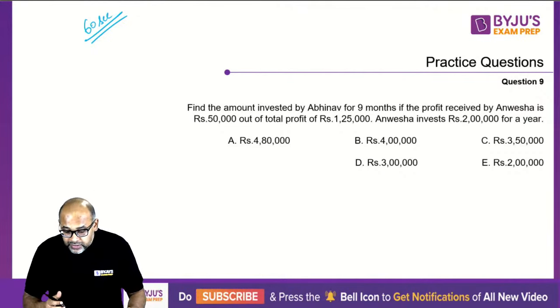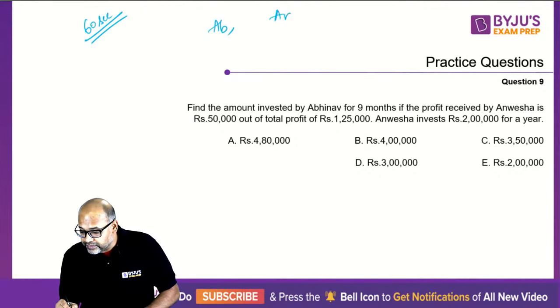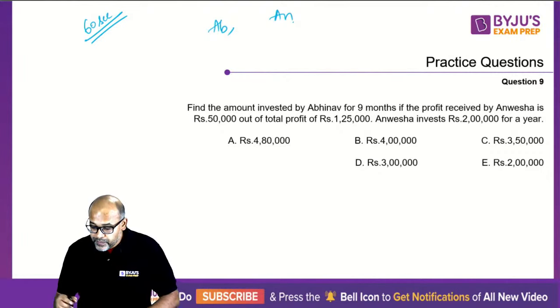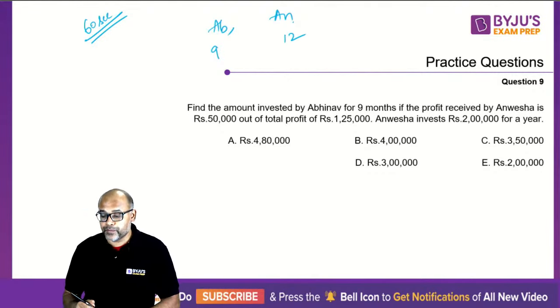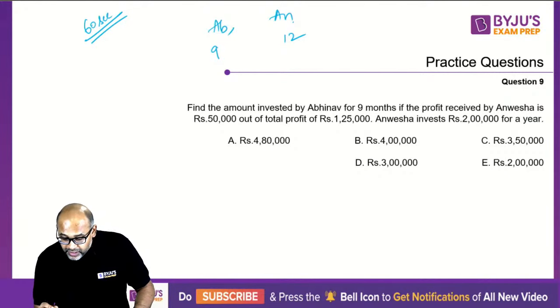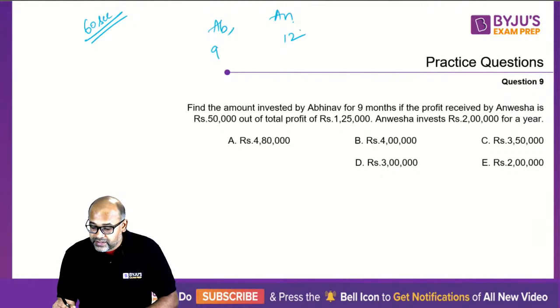Okay. So let's take a look at this. So we are looking at two people, Abhinav and Anvesha. Abhinav put the money for 9 months, Anvesha put the money for 12 months. Okay, and Anvesha received 50,000. So Anvesha received, so let's say investment of Anvesha is X.